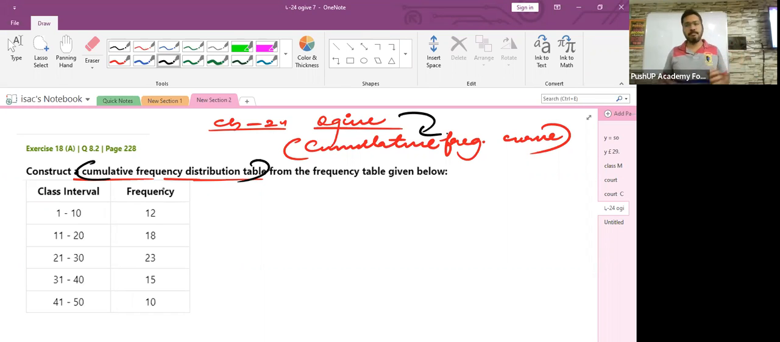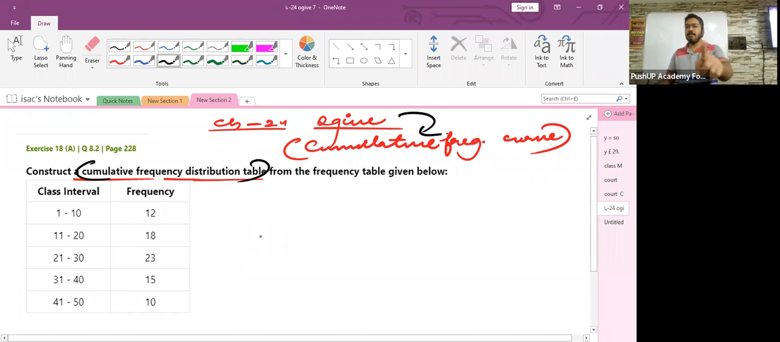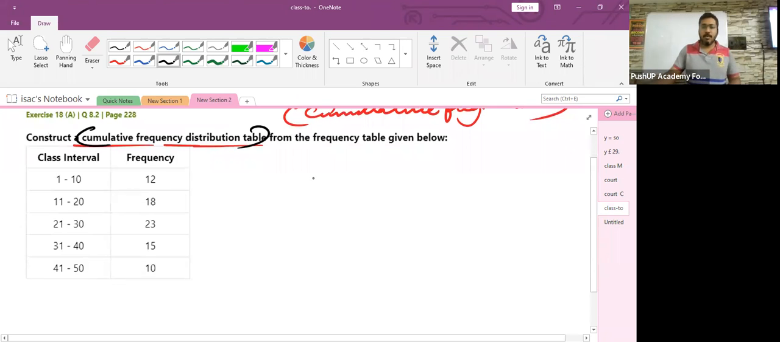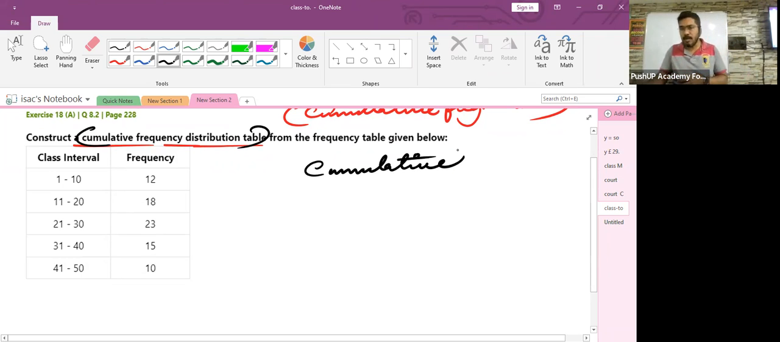All right. So let's start. Did you all note it down? Chapter 24, ogive, cumulative frequency curve in class 10. Rehan, did you note it down? What is the meaning of the word cumulative? What is the meaning of the word cumulative?